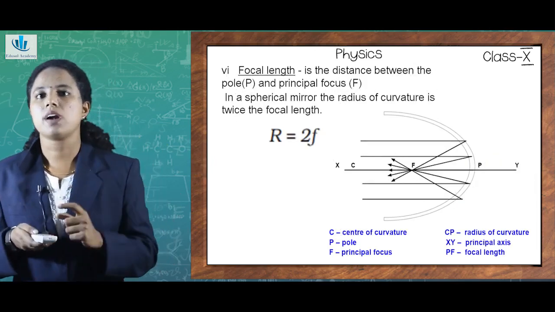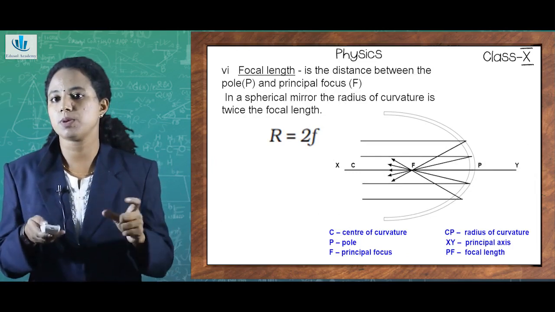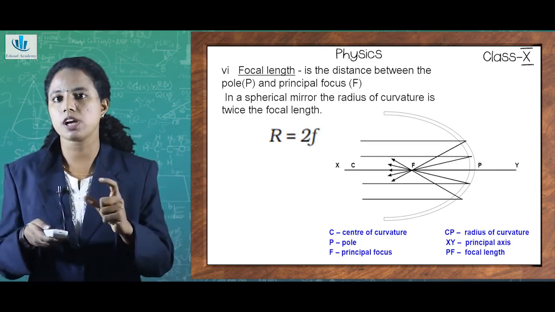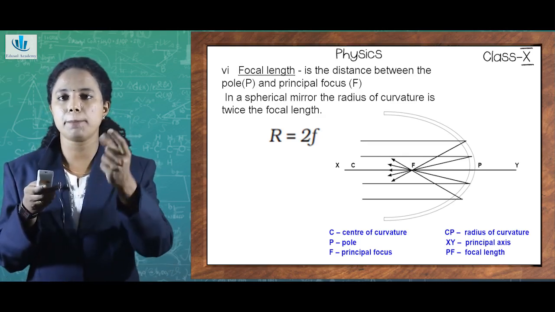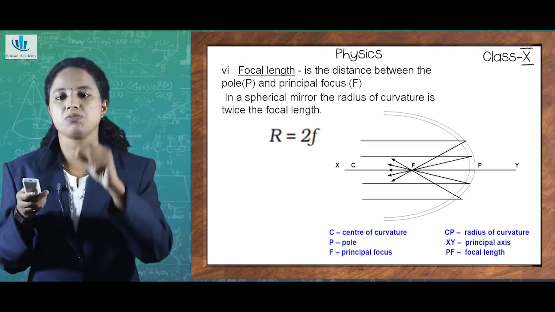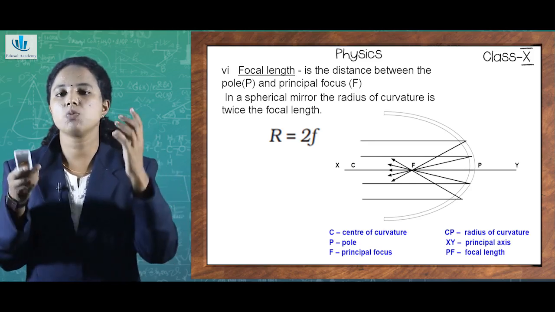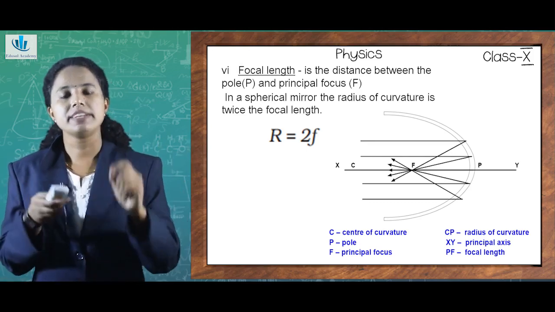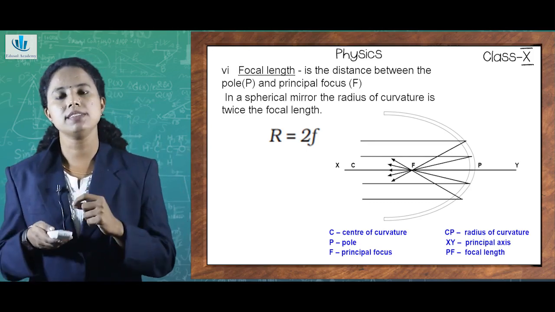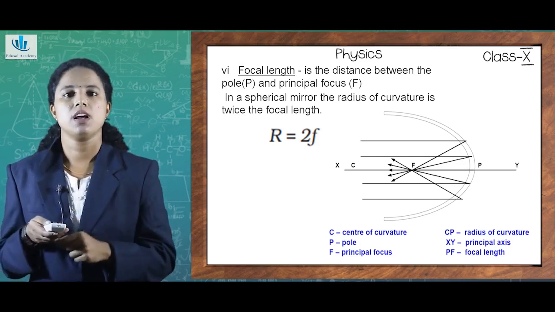Yet another quantity that we need to understand is focal length. We have already discussed what is meant by focus, isn't it? Principal focus we have already discussed. That is, it is a particular point where rays appear to be converged in case of a concave mirror, and the particular point in case of a convex mirror where rays appear to be diverged after reflection. But in case of focal length? Focal length means the distance between the pole P and the principal focus.